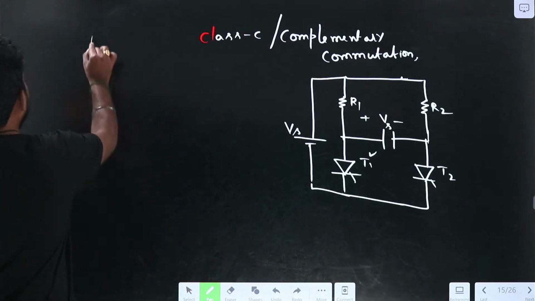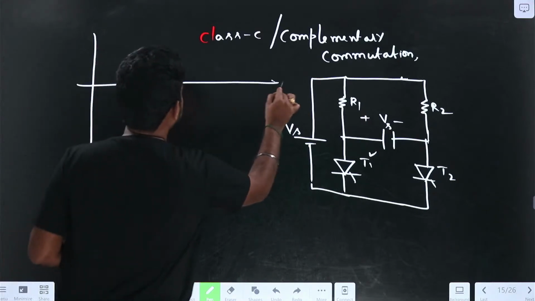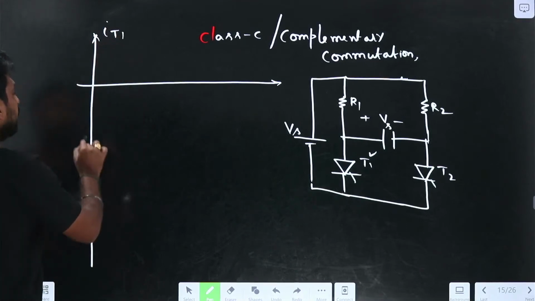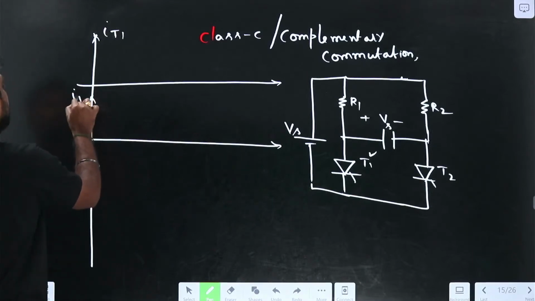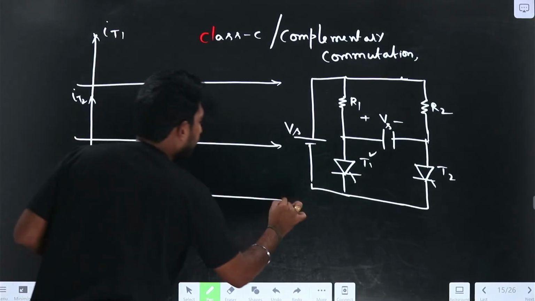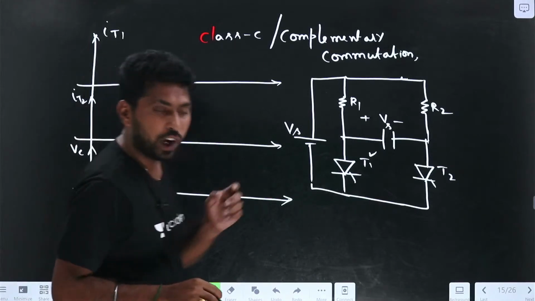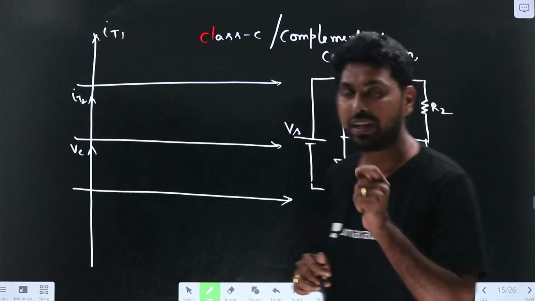Let me draw the different waveforms: the current flowing through the IT1, the current flowing through the IT2, and the voltage across the capacitance. Let us understand the operation of the complementary commutation, and how it behaves in each mode.